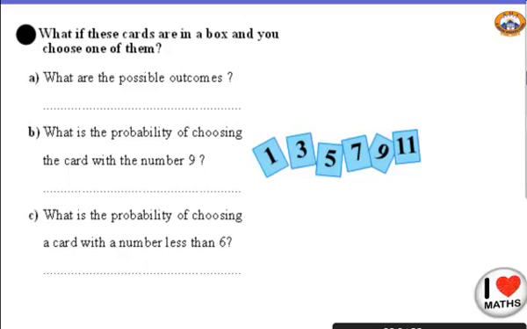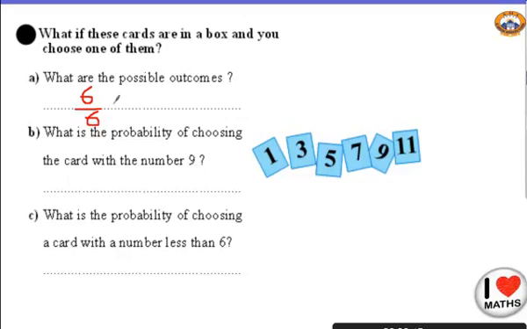Okay, let's continue. Now I have a box consisting of cards. Let's see what my numbers are: 1, 3, 5, 7, 9, and 11. So what are the possible outcomes? Outcomes means what is my total. Can you count my total? 1, 2, 3, 4, 5, 6. So my total is 6 over what? Over 6, yes. So these are all my outcomes. I'm asking you, 6 over 6 means what? Yes, 1.